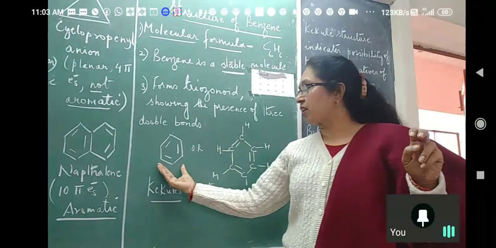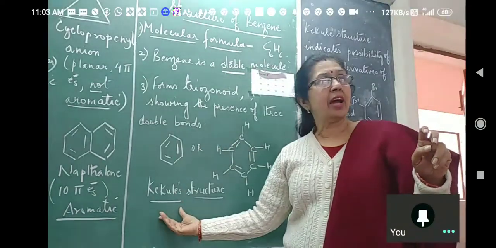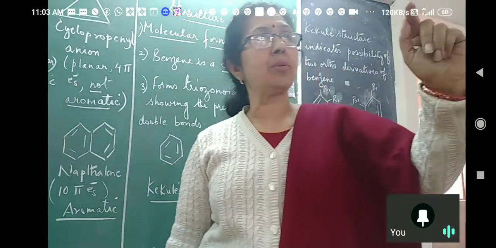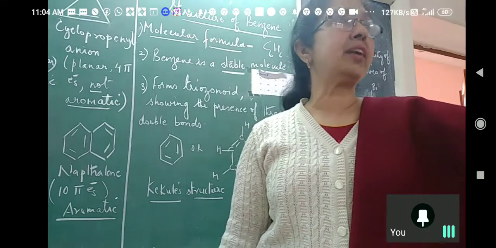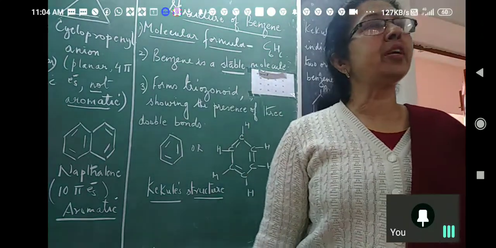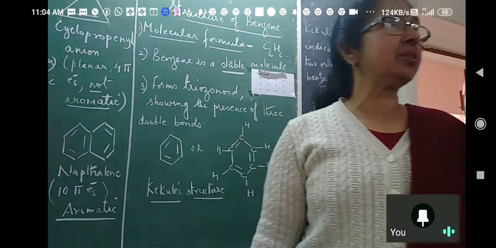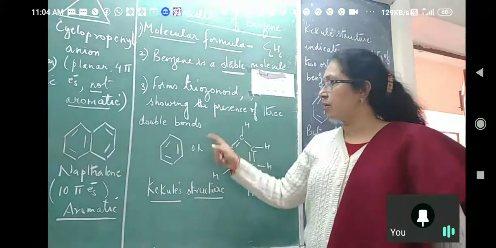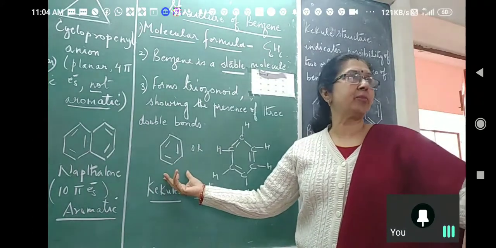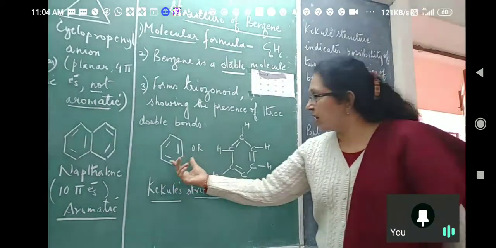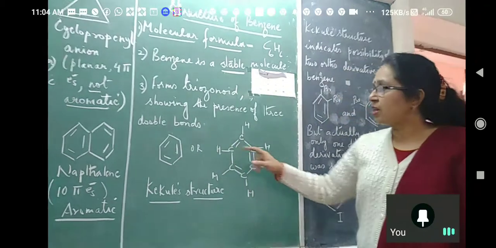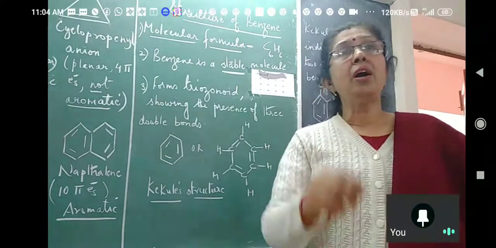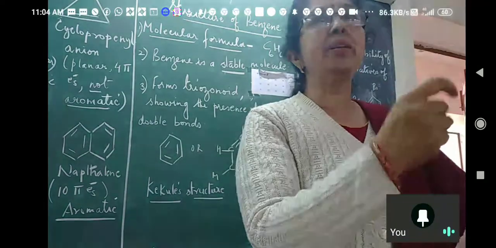Now, this structure was given by Kekulé and it is known as the Kekulé structure. I had drawn some other Dewar structures also, which I had given you under resonance. The actual molecule of benzene is a combination of 5 structures, 2 Kekulé and 3 Dewar structures. But here, the Kekulé structure is the last one which was given. Actually, hydrogen is present here, which we don't draw. You remember, in 1 mark I had given you how many sigma and pi bonds are present in benzene.